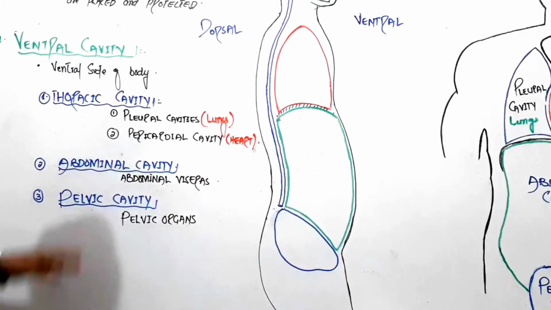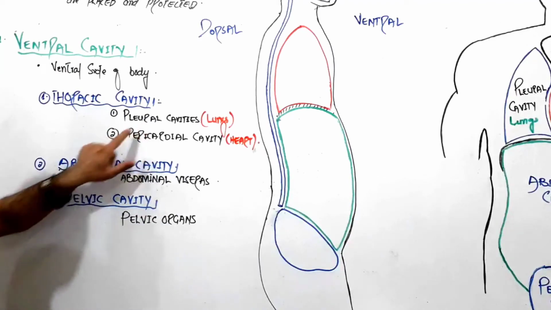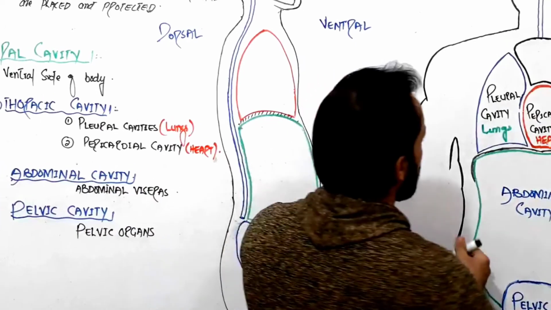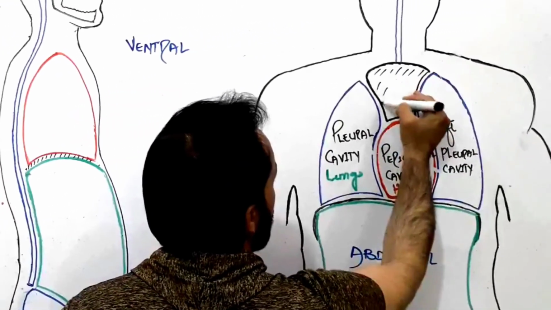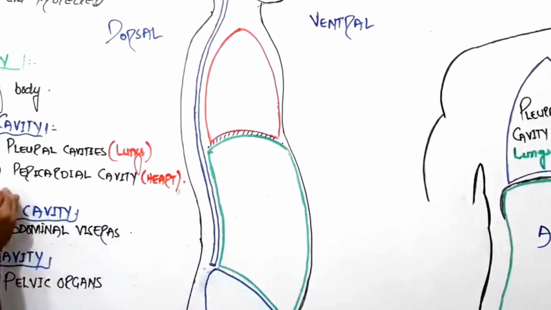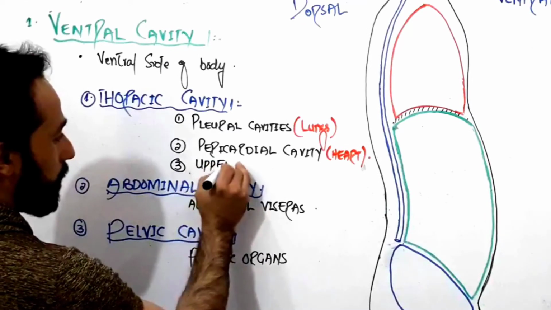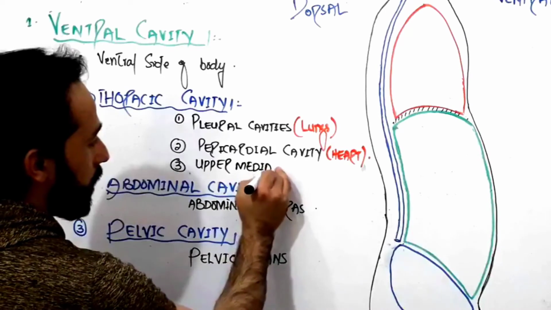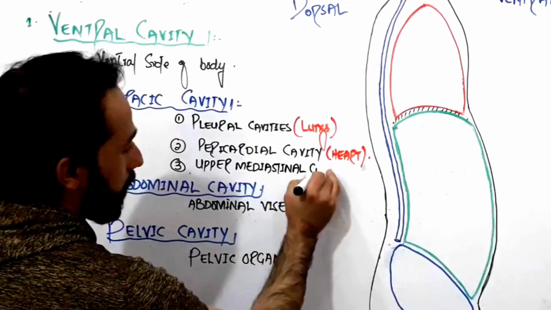So in thoracic cavity, we have the pleural cavity, we have the pericardial cavity, and this third one, this one is called the upper mediastinal cavity, right? This one, this is called the upper mediastinal cavity.